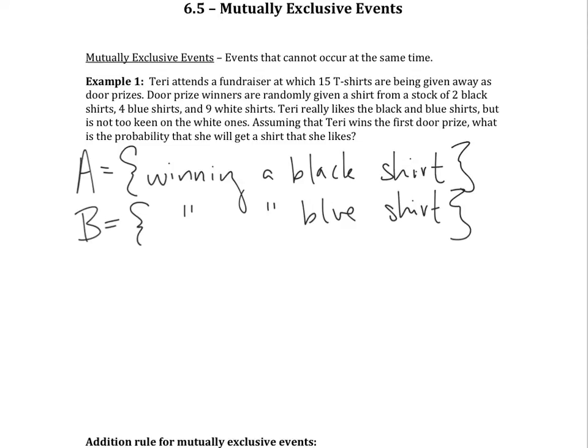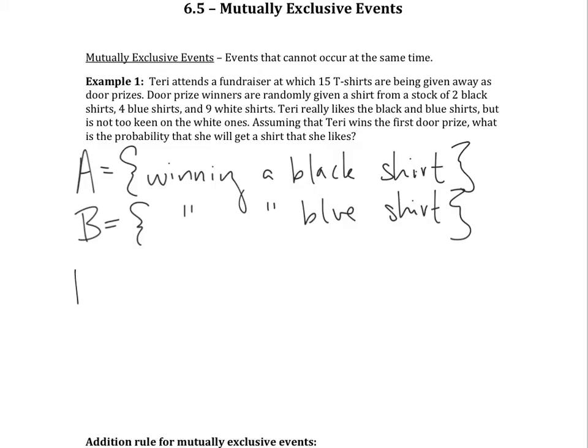So Terry would be happy if she won a black shirt or a blue shirt. It doesn't really matter which one. So first thing we want to do is calculate the probability of her winning a black shirt, and then calculate the probability of winning a blue shirt, and then add those, right? Because it's an or, that means plus. She doesn't care if it's black or blue, so we're going to add up the probabilities of each, and that'll give us our total probability.